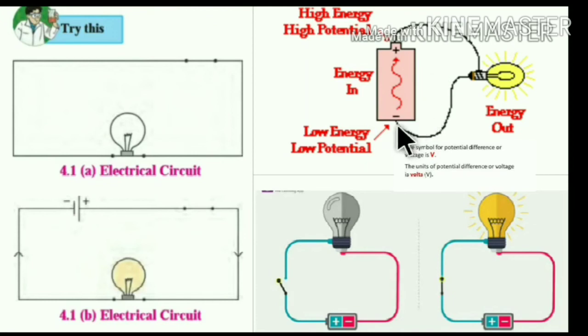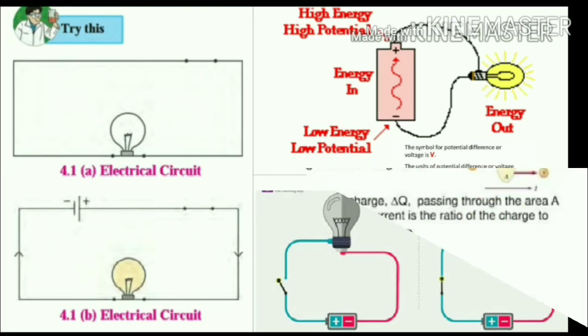The symbol of potential difference or voltage is V, and its unit is the volt, denoted by capital V.